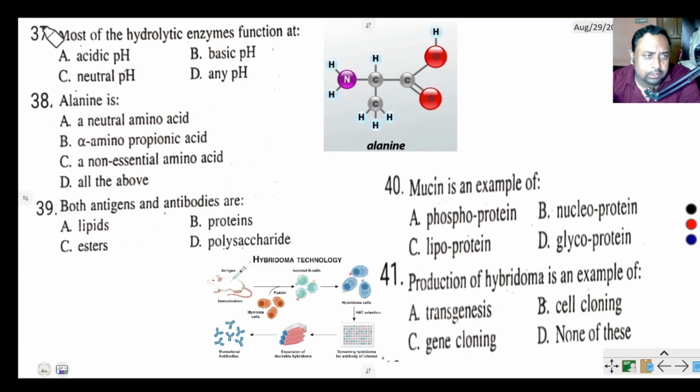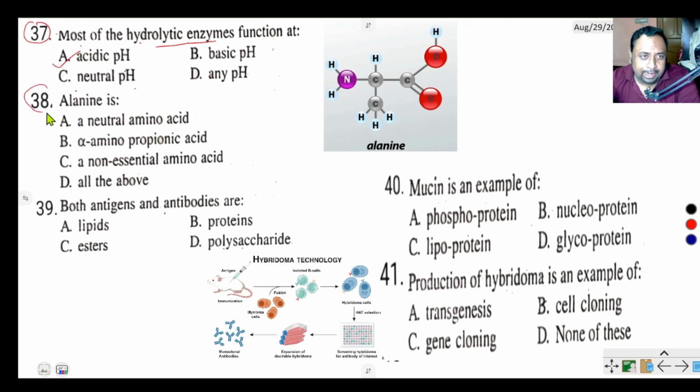The most of the hydrolytic enzymes function at acidic pH, basic pH, neutral pH and pH. Hydrolytic enzyme means they break down the bond in the presence of water. They are mostly active in acidic pH condition.